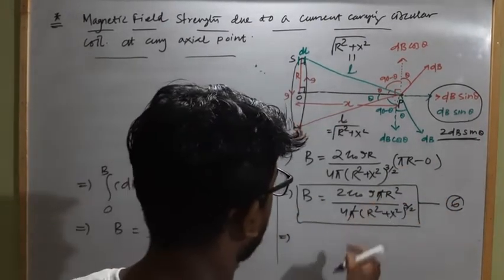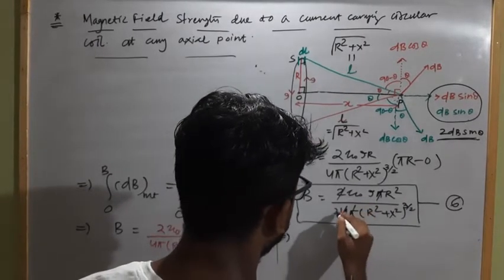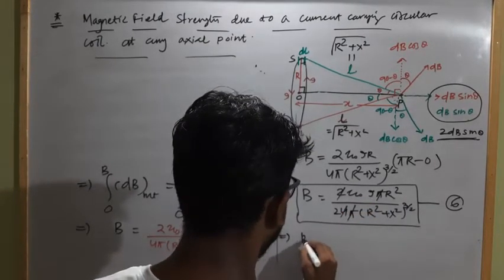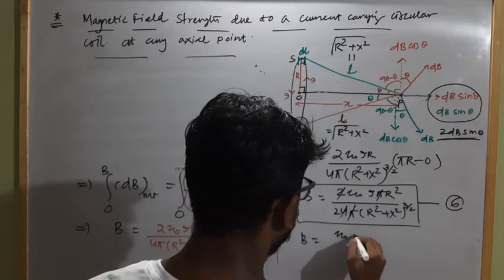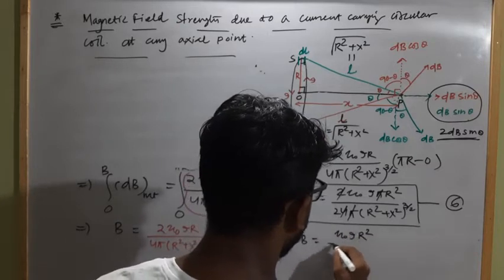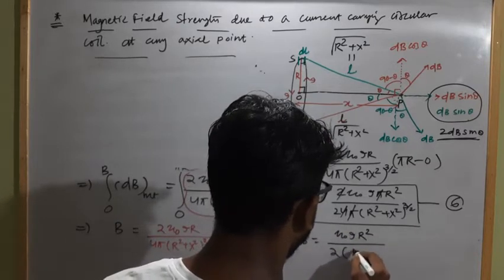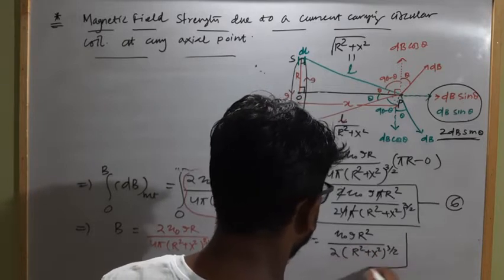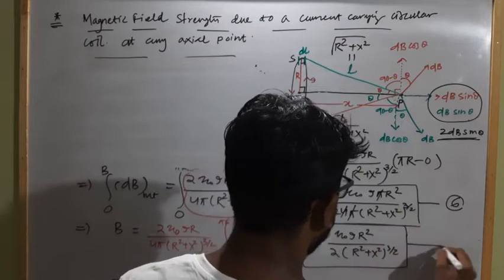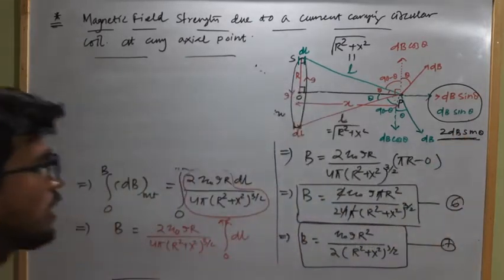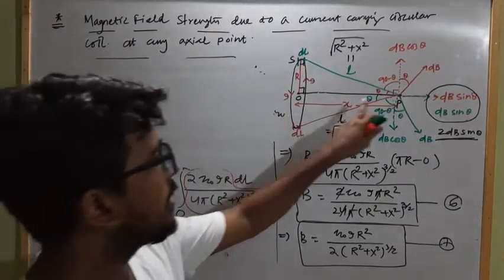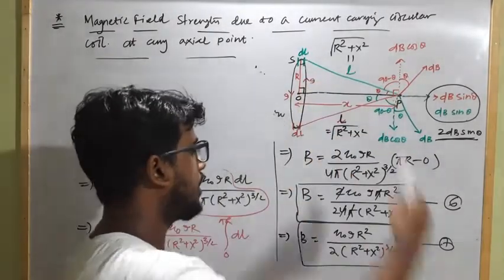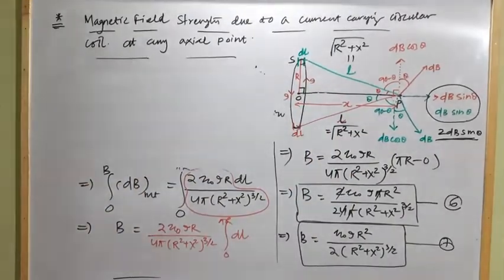Okay, so cancelling pi and here 2 cancelling, it will become B equal to mu naught I r square divided by 2 whole into (r square plus x square) to the power 3 by 2. This is the expression for net magnetic field strength at any axial point due to a current carrying circular coil.